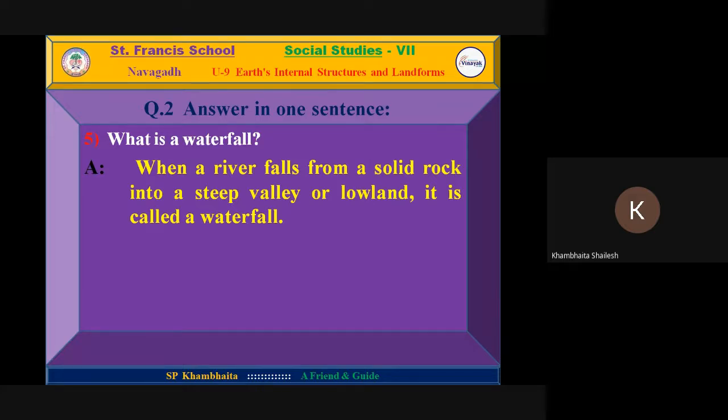You can take screenshot. Question 2 is over, answer in one sentence. Then we will move towards question 3, short note. Total number of questions are 4. Question 3 is short note, there are 3 short notes. And question 4, answer the following questions. They are brief questions, here 3 questions are there. First of all, we are moving towards question 3, short note.